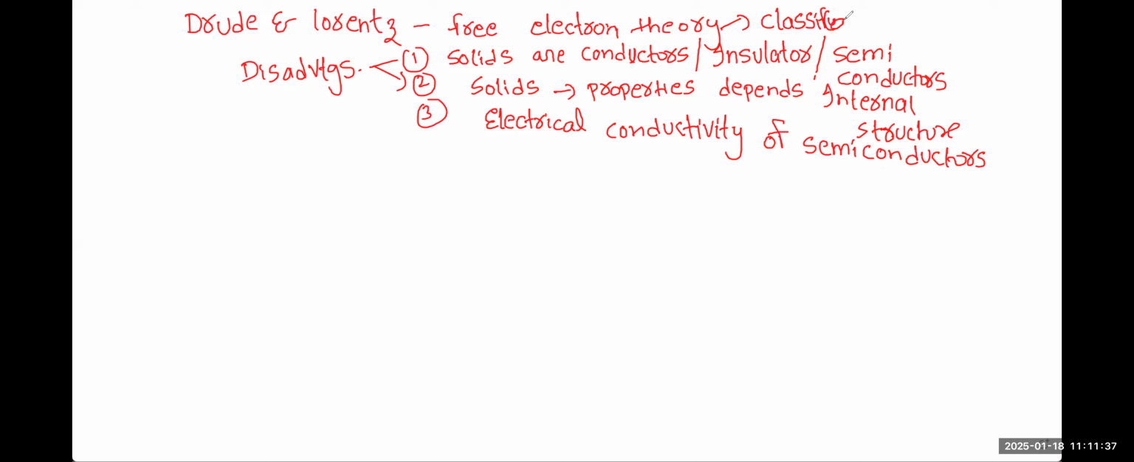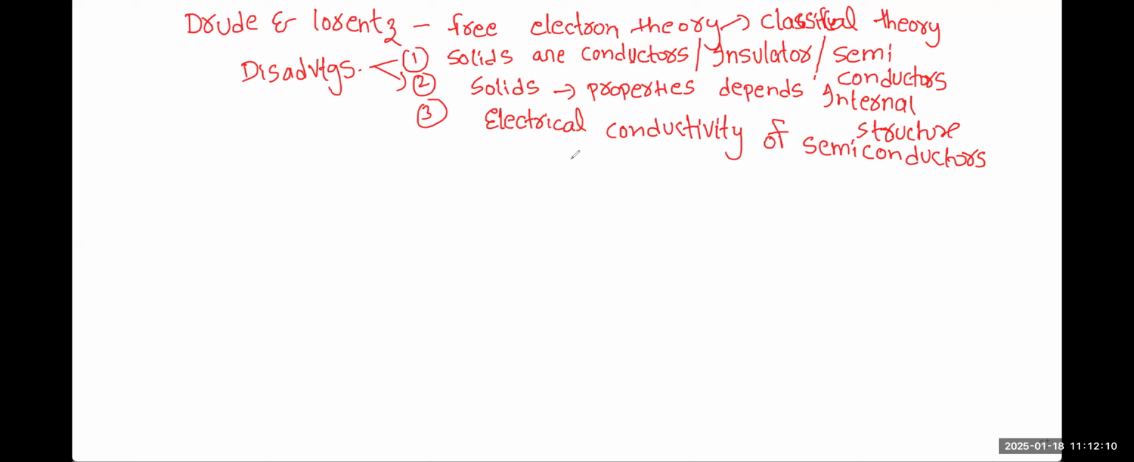So one is classical theory. Instead of free electron theory, he can directly give you classical theory. So either he will ask you regarding the disadvantages of the Drude and Lorentz theory, or free electron theory, or classical free electron theory, or classical theory. The question will be different, but the answer will be the same for these three phrases that they will be giving in the examination.